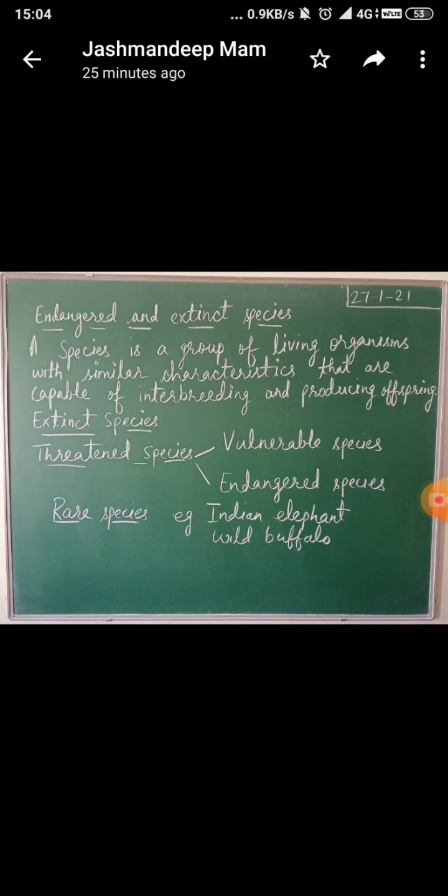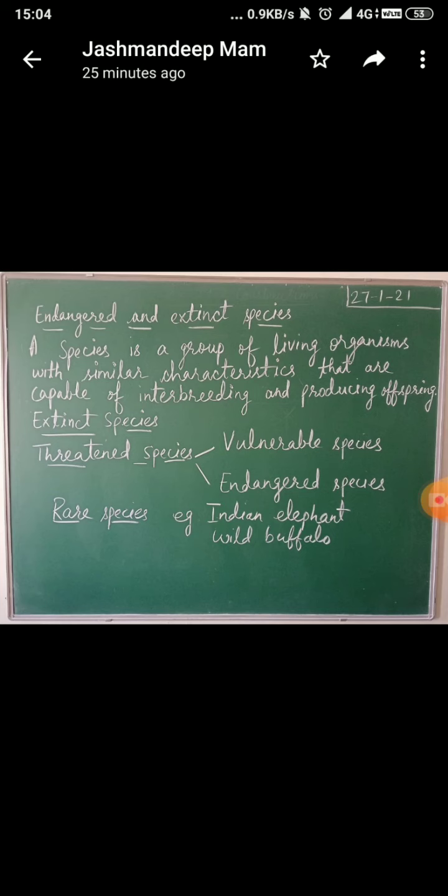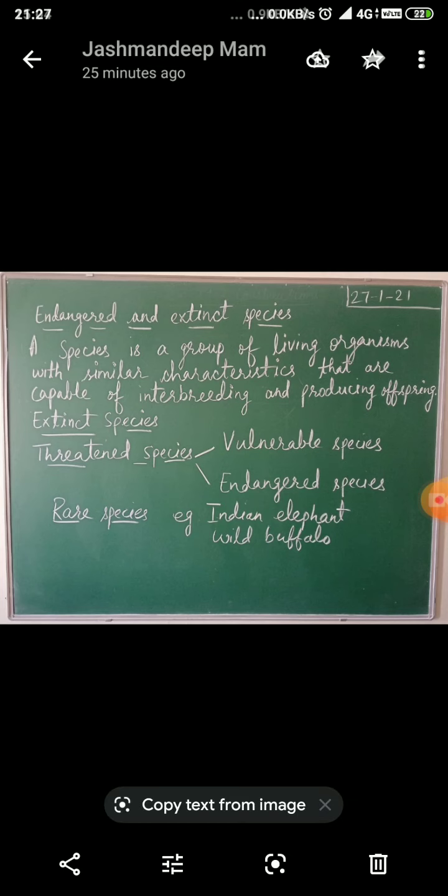Now after this we are covering the next, that is extinct species. So what are extinct species? Species that no longer exist anywhere on the earth, like dinosaur, or for example dodo. Then next one is Tasmanian wolf. So these are the extinct species. Species that no longer exist anywhere on the earth are known as extinct species.